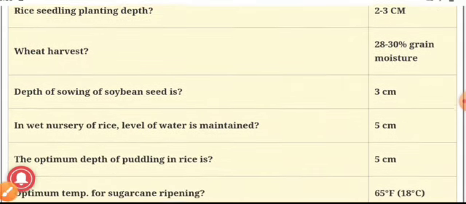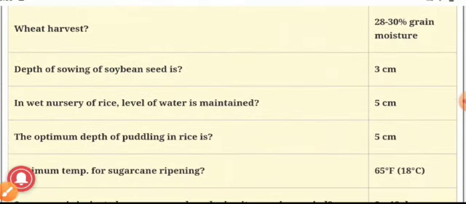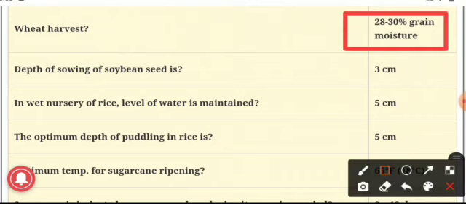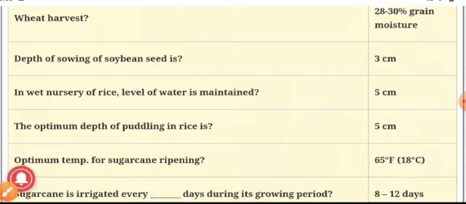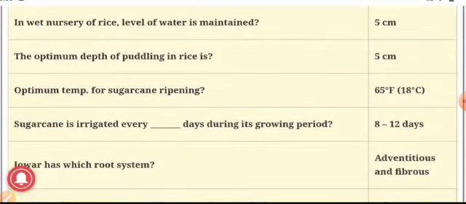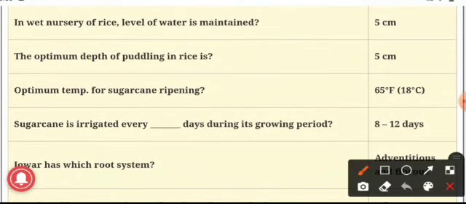Next question, wheat harvest. The answer is 28 to 30% of grain moisture. Means when the wheat crop has attained its maturity and it's time for harvest, at that condition the wheat crop should contain 28 to 30% of grain moisture. Next question, depth of sowing of soybean seed is? The answer is 3 centimeter. Next, in the nursery of rice, the level of water is maintained at? The answer is 5 centimeter.